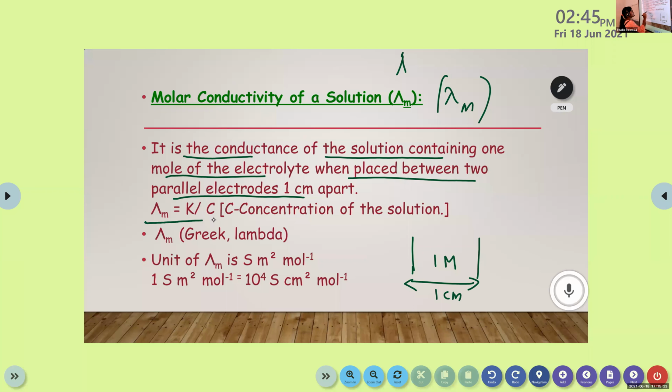And this is the equation to calculate this molar conductivity: lambda m is equal to K by C, conductivity divided by concentration. C stands for concentration. And this lambda also came from a Greek word. Okay. Lambda.